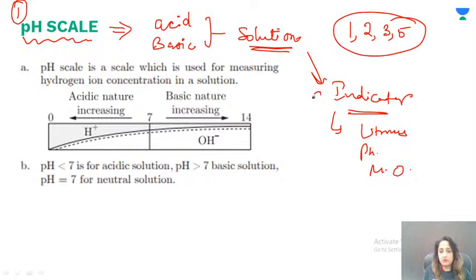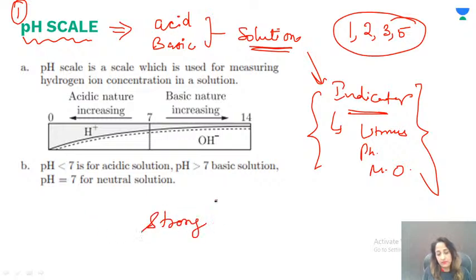So these are the options that we have to see whether a given solution is acidic or basic. But if you want to see how strong the acid or base is, the strength of the acid and base.